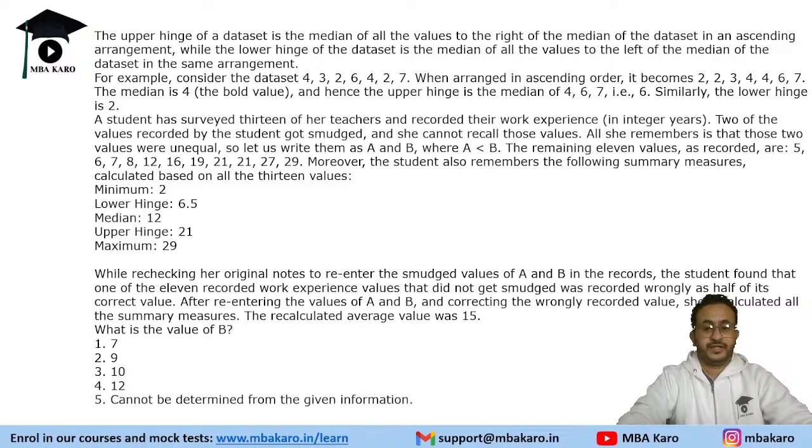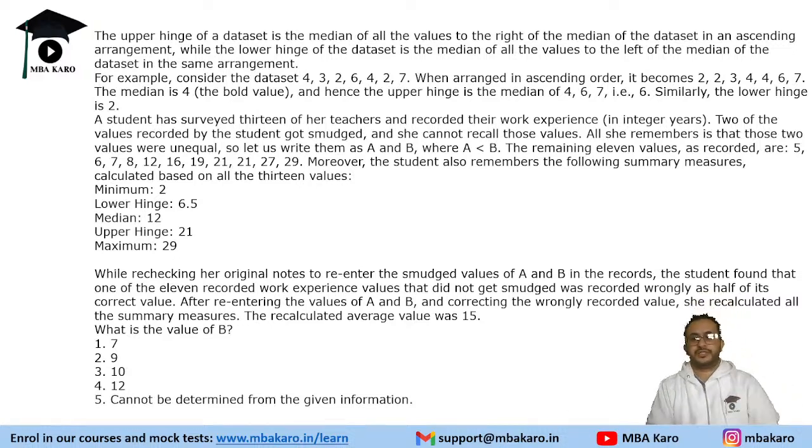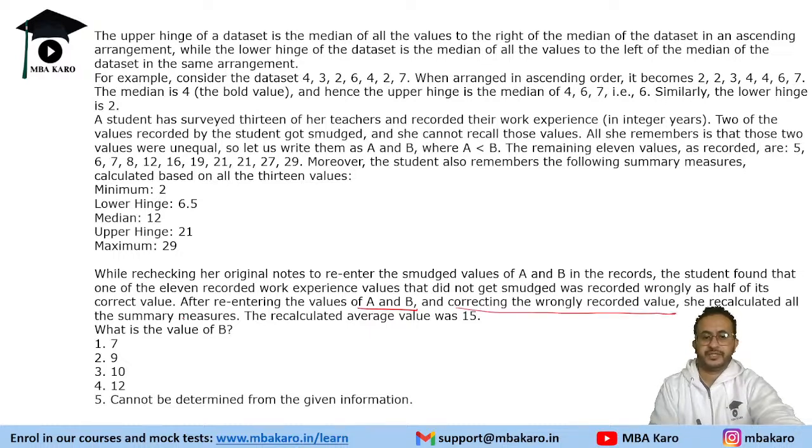While rechecking her original notes to re-enter the smudged values of A and B in the records, the student found that one of the 11 recorded values of work experience that did not get smudged was recorded wrongly as half of its correct value. So one of the values which was wrong is recorded as half. It is not the smudged value. After re-entering the values of A and B and correcting the wrongly recorded value, she calculated the summary measures. The recorded average is 15.